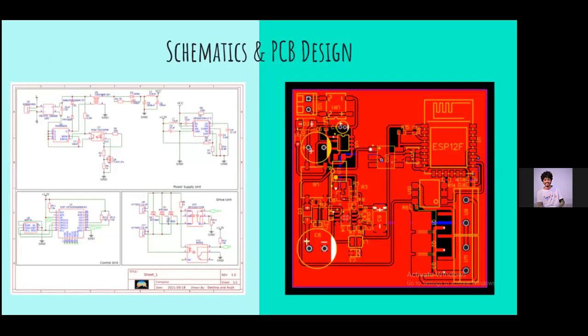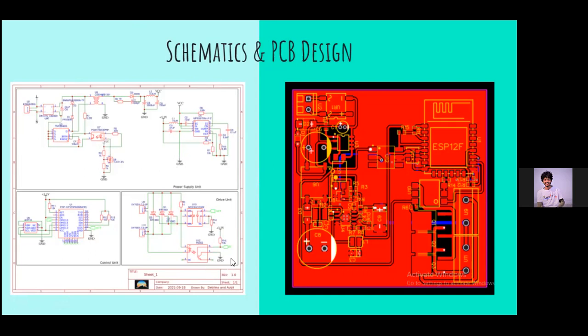So next, here is the schematics. At the top, you can see the power section unit, which is used to power every part of the microcontroller. Along with that, there are three triacs, placed in parallel in order to maximize the current draw.